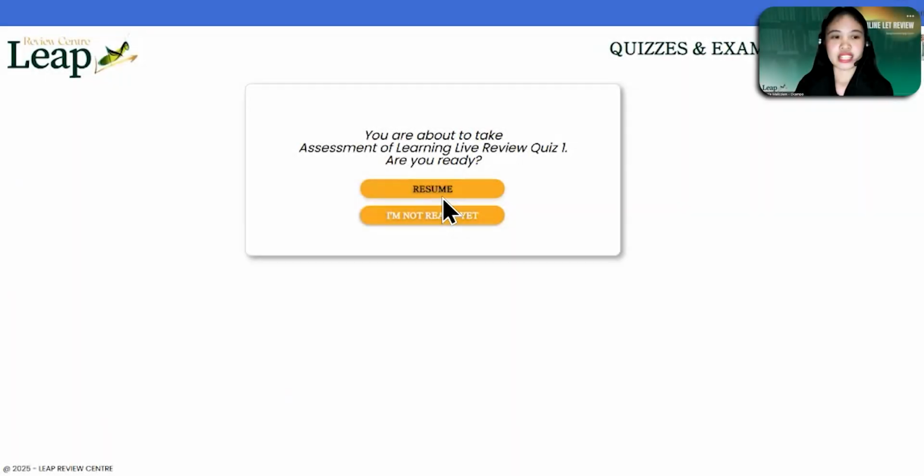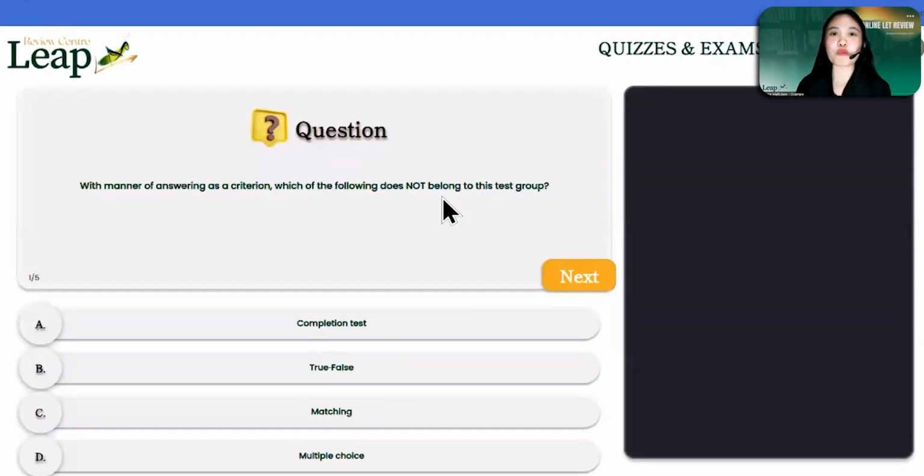Let's begin with item number 1. With manner of answering as a criterion, which of the following does not belong to this test group? A. Completion test. B. True or false. Letter C. Matching type. Or letter D. Multiple choice. So if you know the answer, please type in on the chat box.